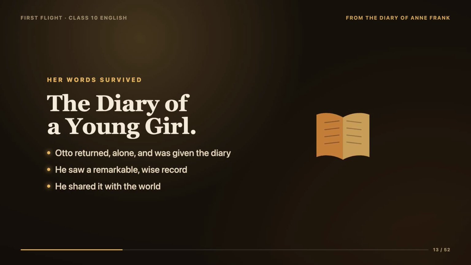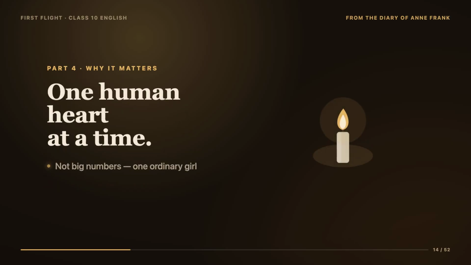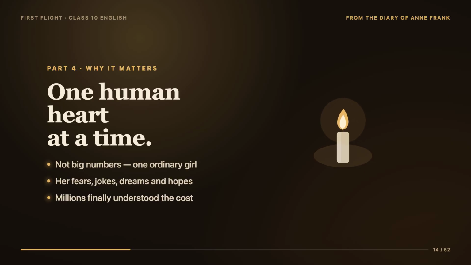A young girl who died at 15 speaks to us still through her diary. Take a moment to think about why this book became so important. It is because Anne's diary shows us the giant tragedy of the war, not through big numbers and dates, but through the eyes of one ordinary girl.